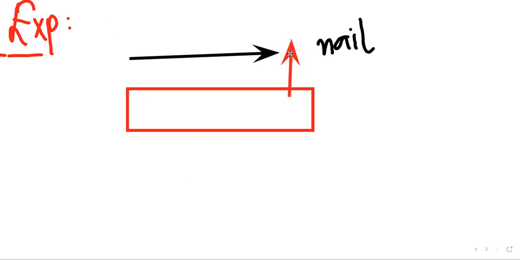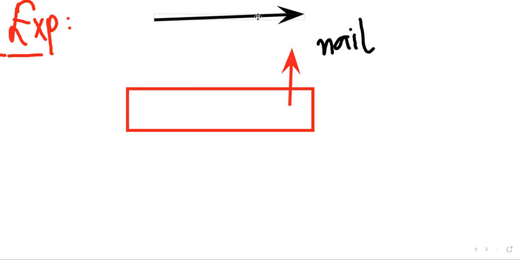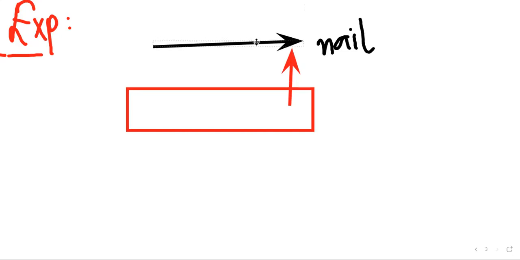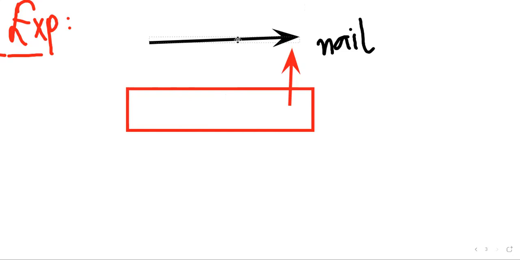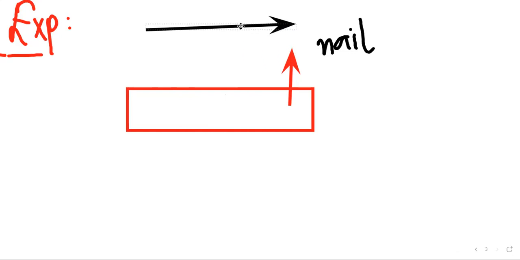So you can see there are different forms of energy. The energy is transformed into other forms of energy. When it is penetrating into this wooden piece, its kinetic energy is converted due to friction into heat energy. There are other forms too: when the hammer strikes this surface, some of its energy is converted into heat energy, because when two surfaces rub on each other, heat is produced, and some of the energy is converted into sound energy as well.